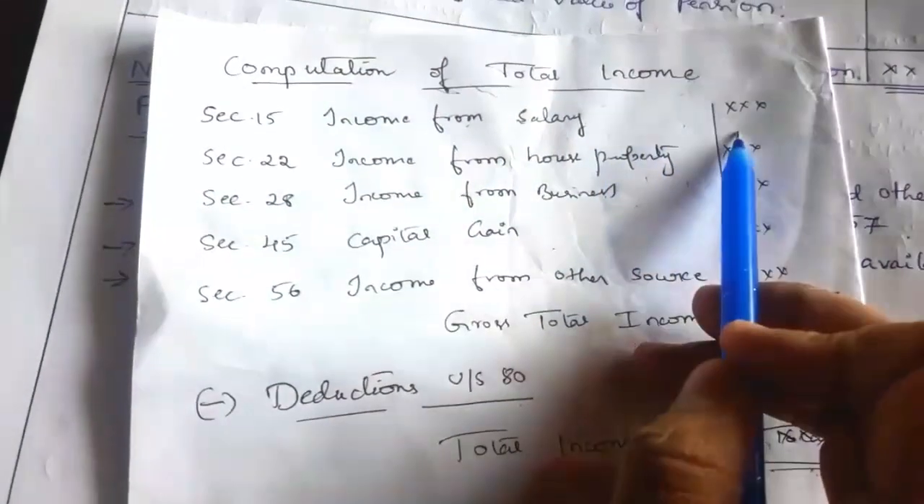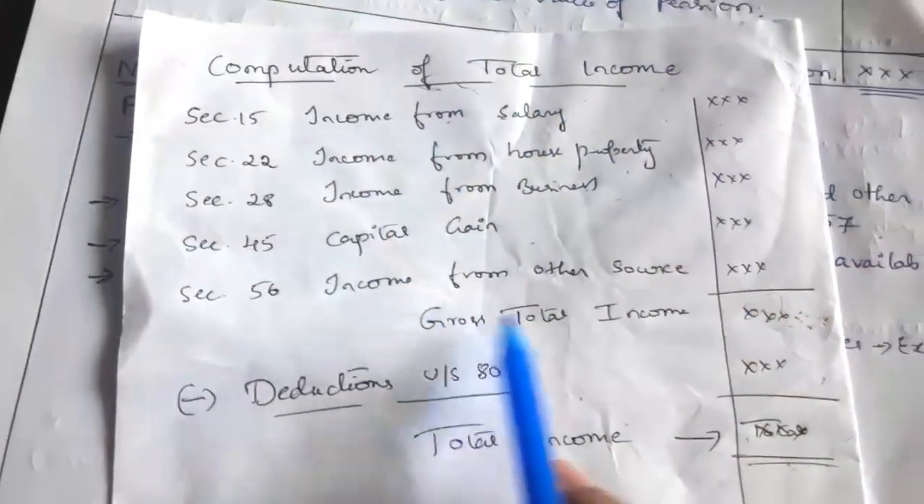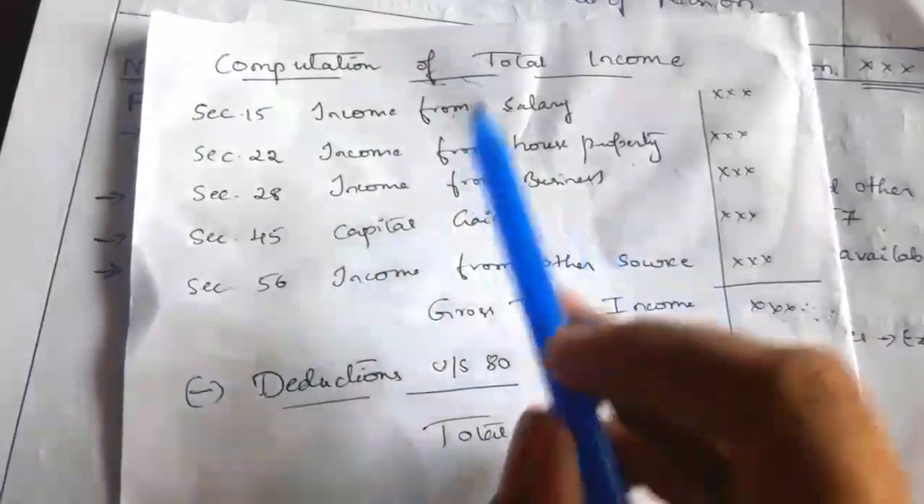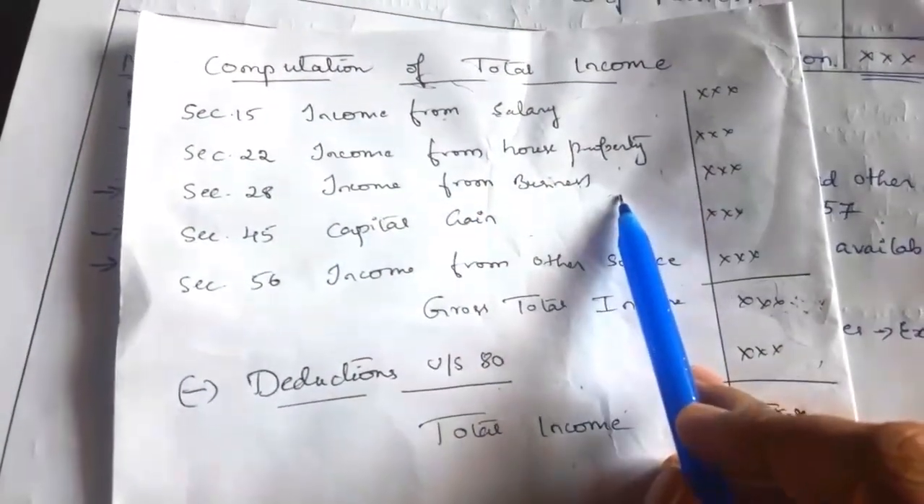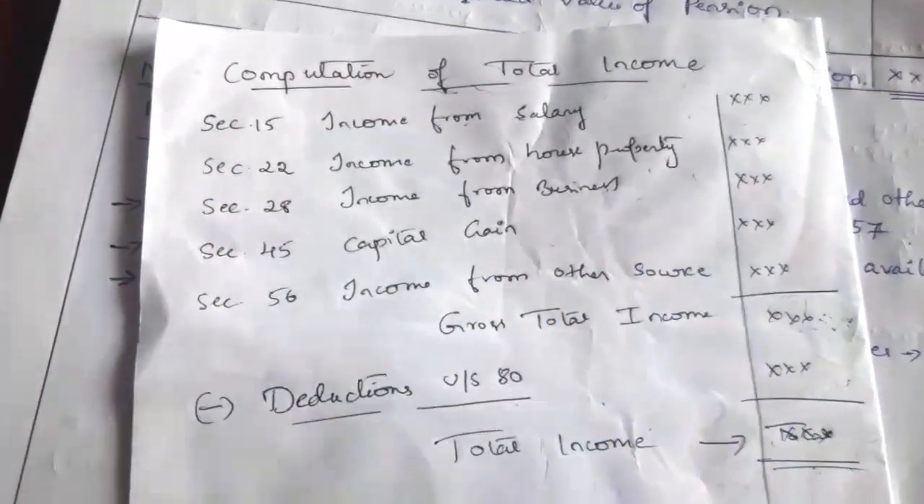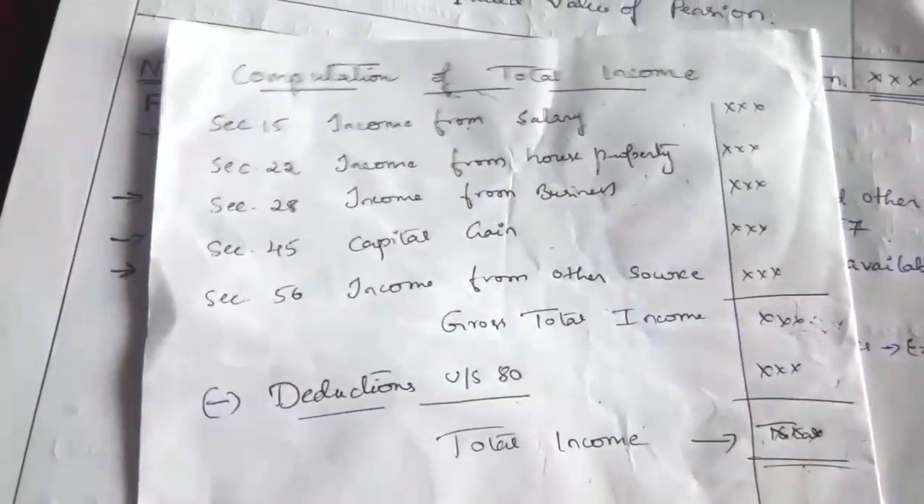While computing the recipient's income, it is not taxable under the head income from salary because it is not his salary. But it is taxable under section 56, income from other sources. It is not income from salary, not income from house property, not income from business, and not a capital gain. It is income he receives from other sources, so we have to write it under the head income from other sources.